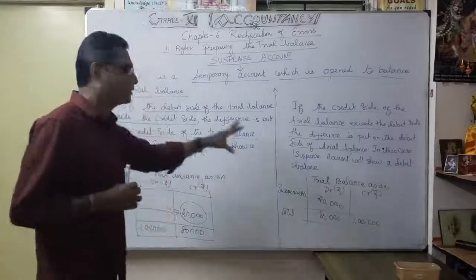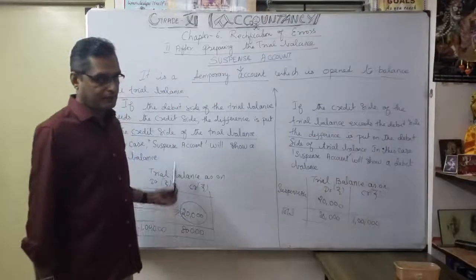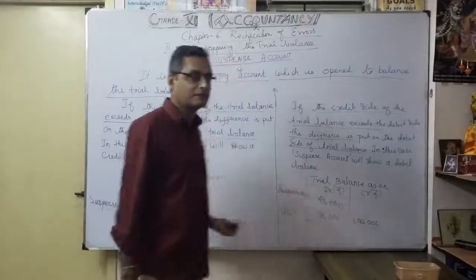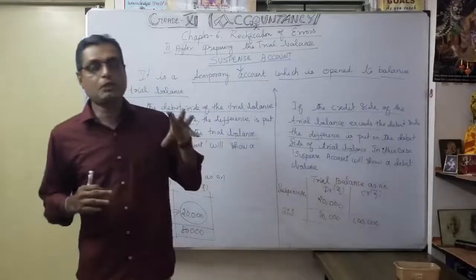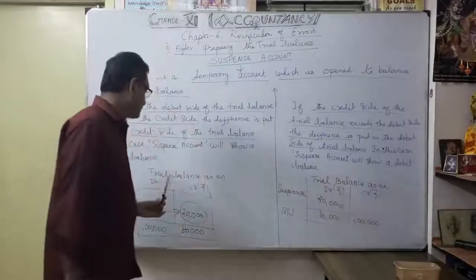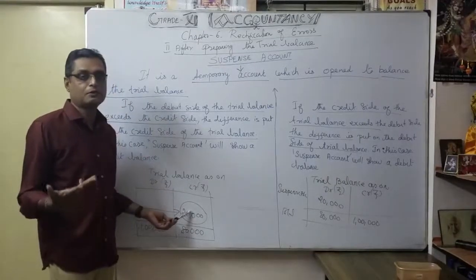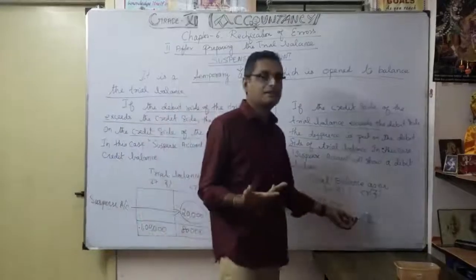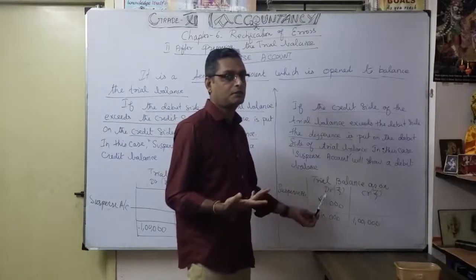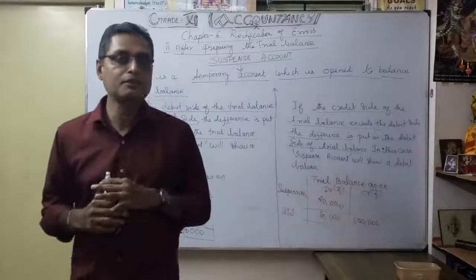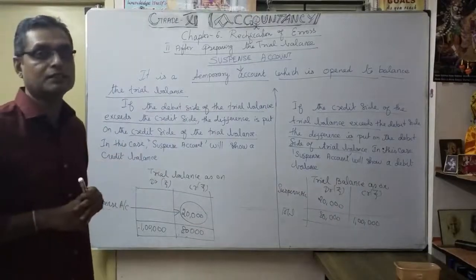Now you have understood the meaning of the suspense account and how we give the effect on both sides. Whenever debit exceeds, we show the opposite effect, so the suspense account goes on the credit side. Whenever credit exceeds, naturally the difference comes on the debit side, so we show the suspense account on the debit side of the trial balance. Keep this information in mind while preparing the trial balance. Now let's see the continuation about the suspense account.